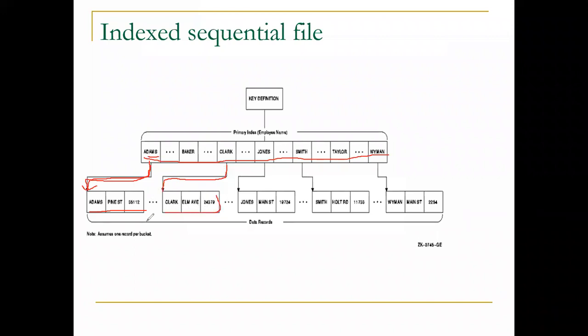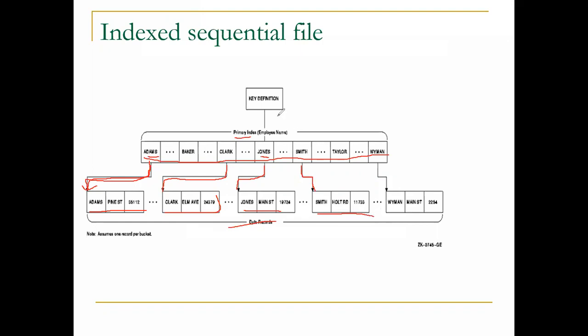Okay, so I hope everyone is clear according to this diagram. The first one is the primary index, and this is the data record stored here. Okay, the second one, let's say John's. John's is the primary index of that data, and where that data is located, this pointer points here, and it gives the whole record of John's. Likewise you can see here Smith. Smith has the record given here, so the whole record is stored here.